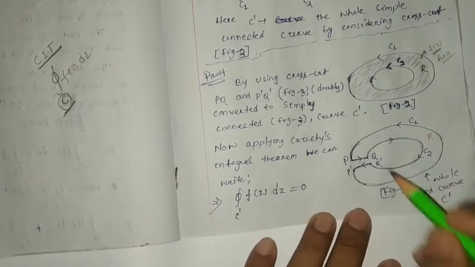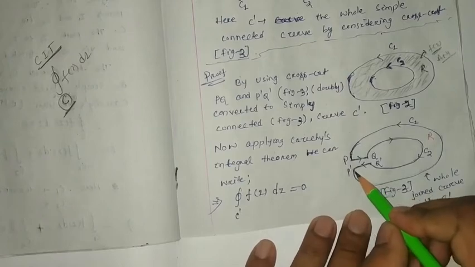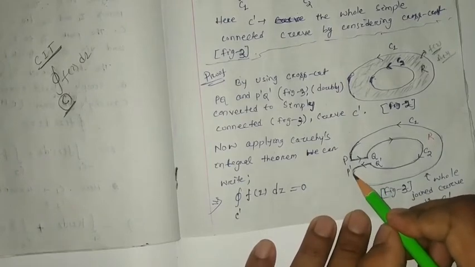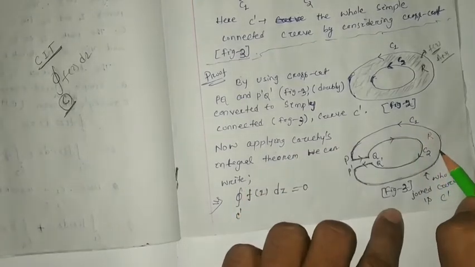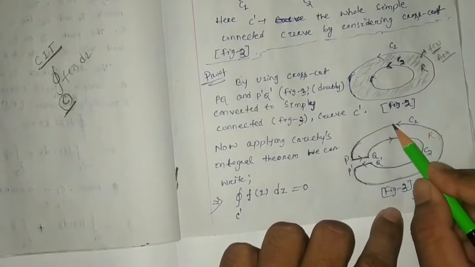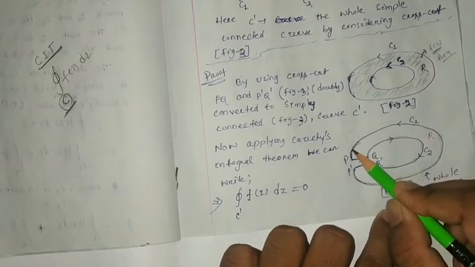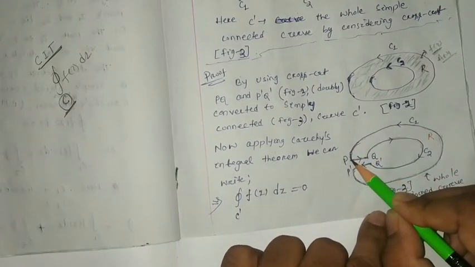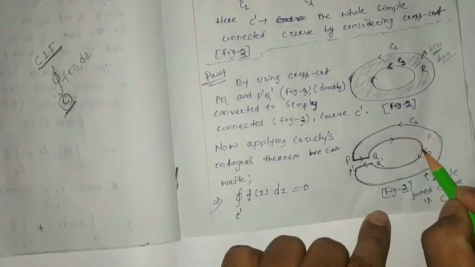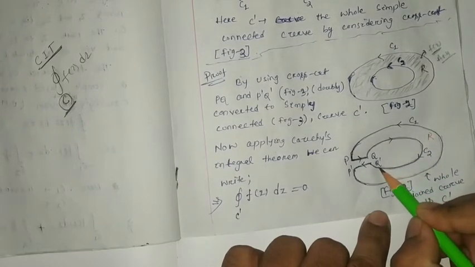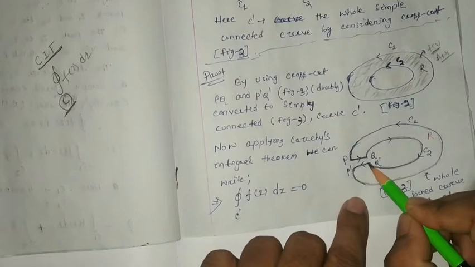Again you have to watch carefully. From here I start. I move on the curve C1 without removing my pencil, and with the help of this crosscut PQ I enter, and again I move on the curve C2, and with the help of P dash Q dash I come out to the initial position.